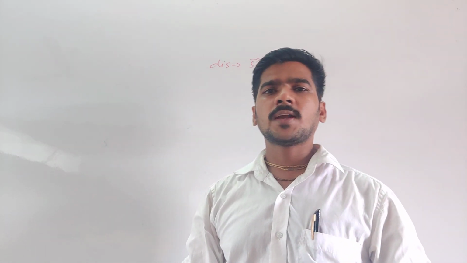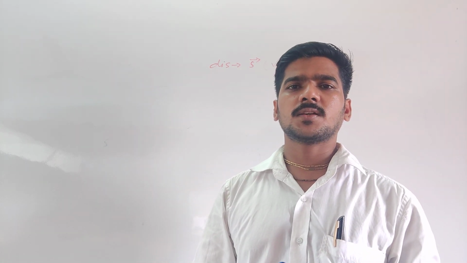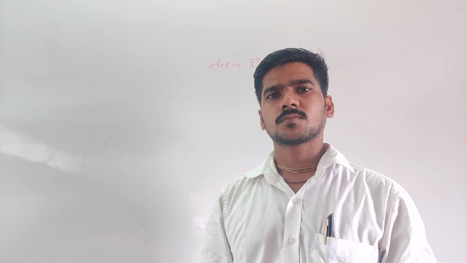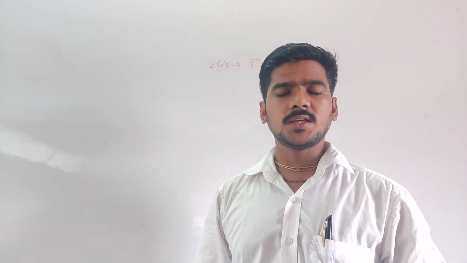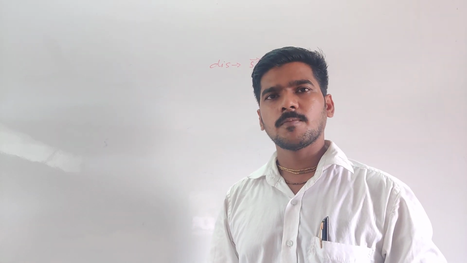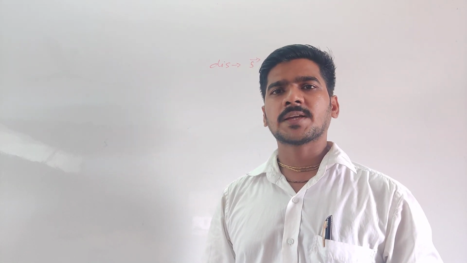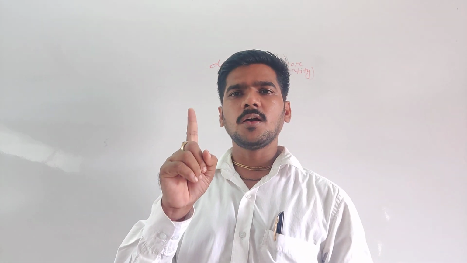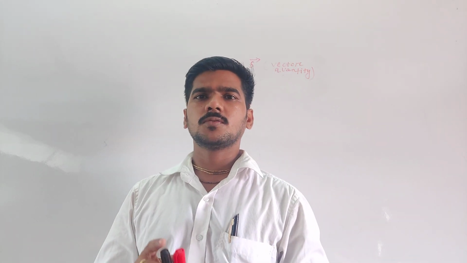Who can say what is a vector quantity? A physical quantity having both magnitude and direction. Vector quantities are those quantities which have magnitude, direction and obey the law of vector addition. Sir, how many laws and what are the laws? There are three laws: the triangle law, the parallelogram law and the polygon law. We'll discuss those laws, no problem.